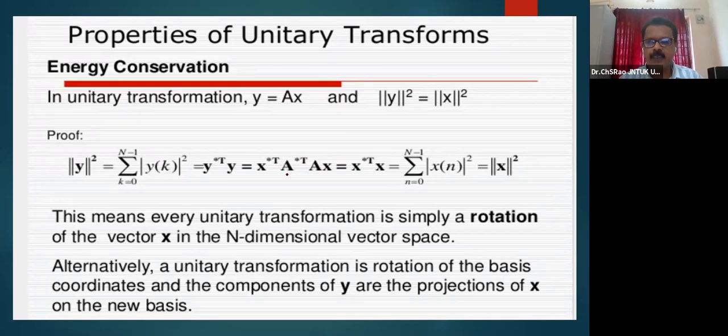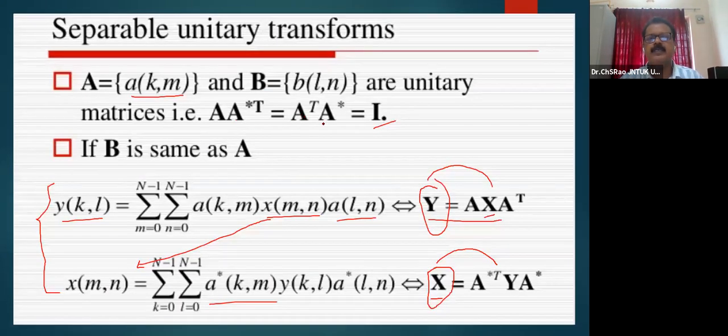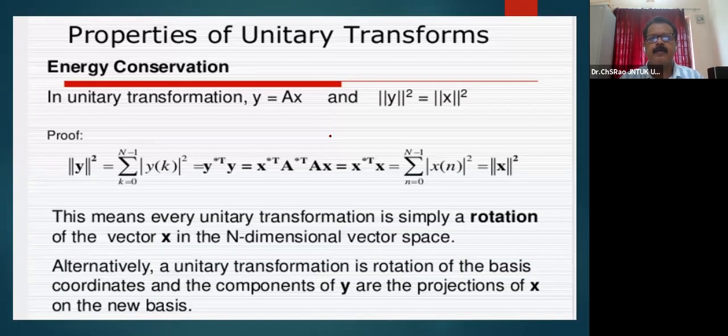Because A star transpose A is equal to I, as we have seen. A star transpose A, and X star transpose X, or Y star transpose Y, may be represented as X star transpose X, where X star transpose X is the sum over n equal to 0 to n minus 1 of x of n square, which we want to call y square, and x square and y square are both equal. This is the unitary transformation matrix property with respect to energy conservation, which means that every unitary transformation is simply a rotation of the vector x in the n-dimensional vector space.